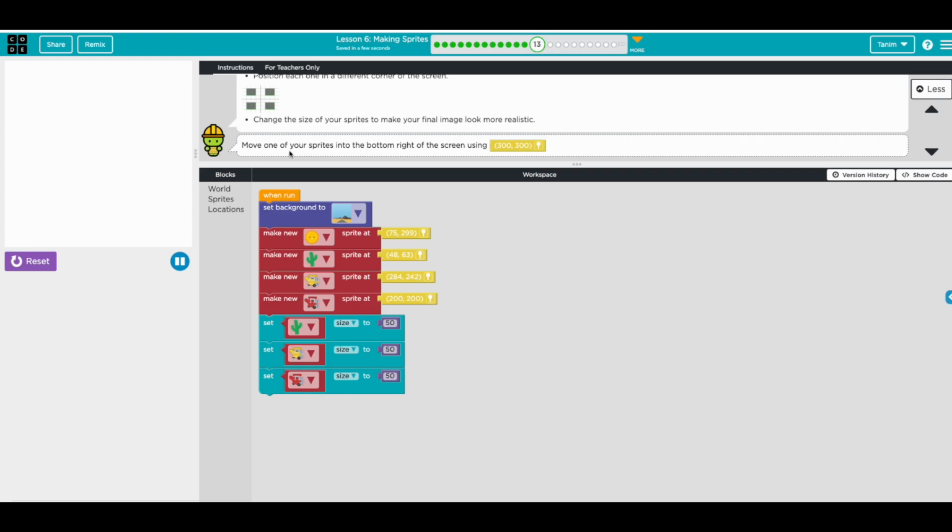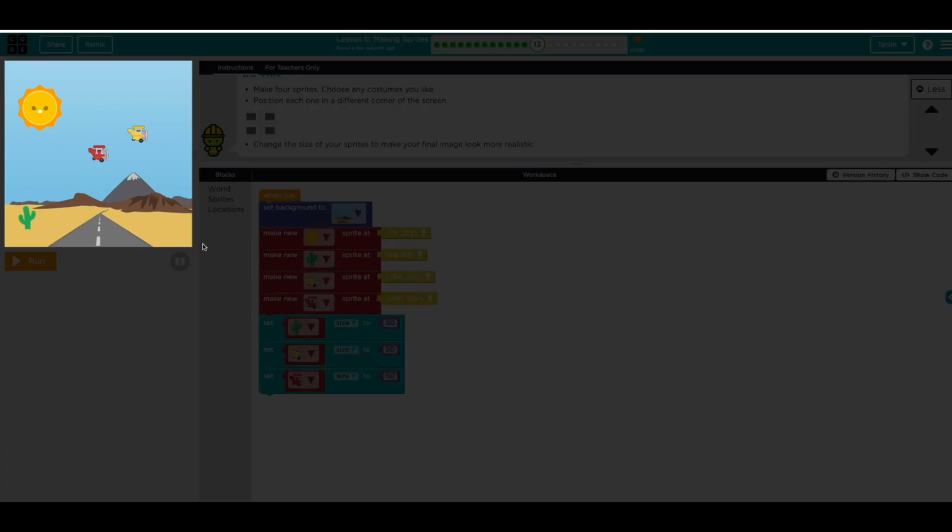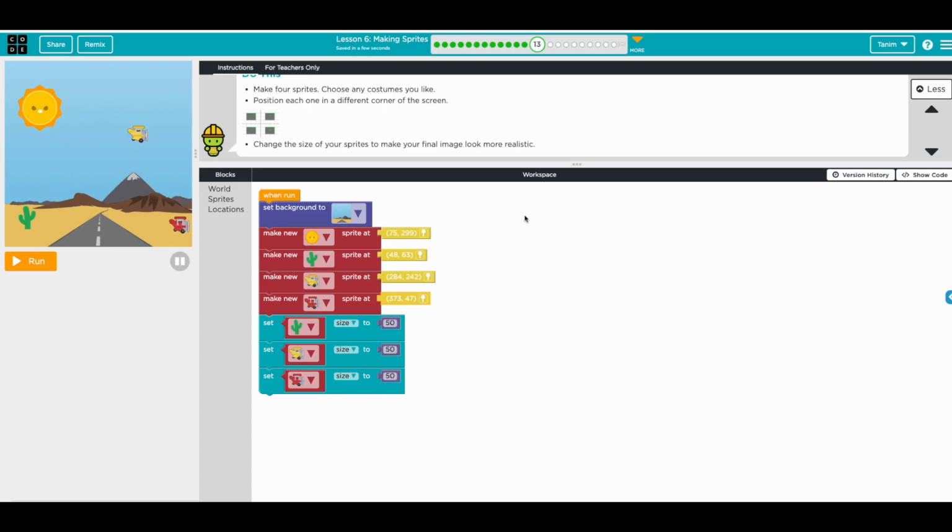Okay, so move one of your sprites into the bottom right of the screen. Okay, why do I need that? 300. Yeah. It went to a different corner, right? So what we can do is, okay, this is just sitting here.